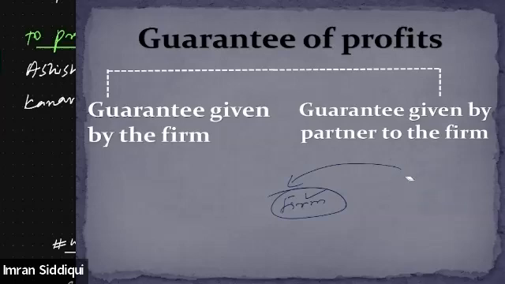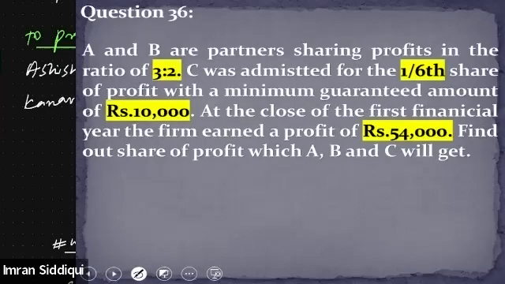So guarantee is of two types: guarantee given by the firm to the partner, or by a partner to the partner, or by the partner to the firm. All right, so let's discuss question number 36. It will make things more clear to you. It says A and B are partners sharing profit in the ratio of 3:2.